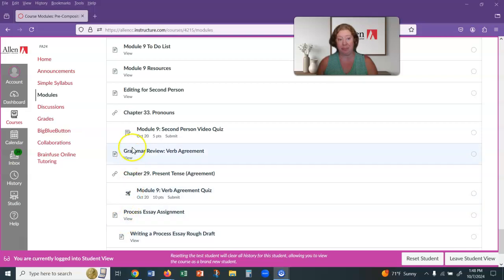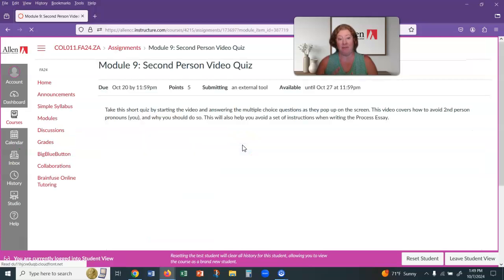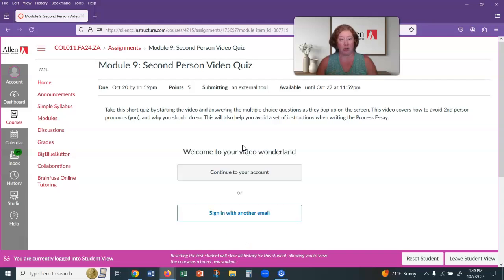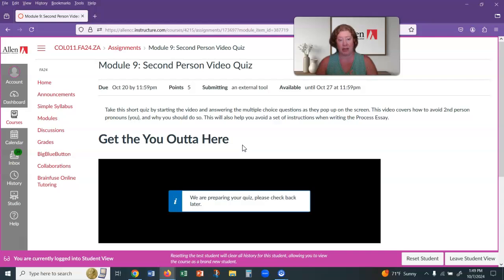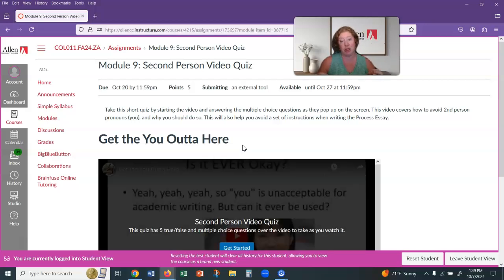So you'll take that. And then the other quiz that you're going to take is over second person. Second person pronouns, and pronouns in general, are covered in chapter 33, so you're welcome to look over that if you want to. But this quiz is actually a video quiz, and this is something relatively new within Canvas, and hopefully it looks like it's loading for my student self here. If you have any issues with it, you may have to contact tech support, but it should work for you.